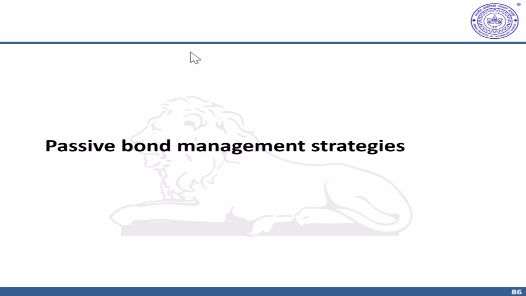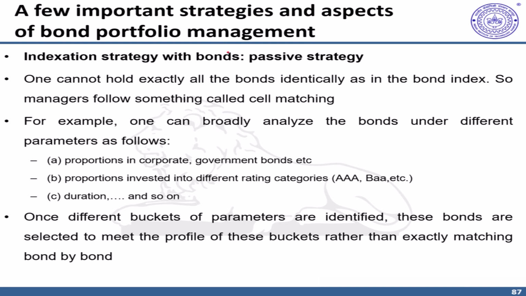In this video, we'll introduce a few passive bond management strategies. Indexation is a very simple and straightforward passive bond fund management strategy. The idea here is that in one index, there can be a large number of bonds in a theoretical index. Therefore, you cannot exactly hold all the bonds in your bond fund portfolio. So what fund managers do, they follow something called cell matching.